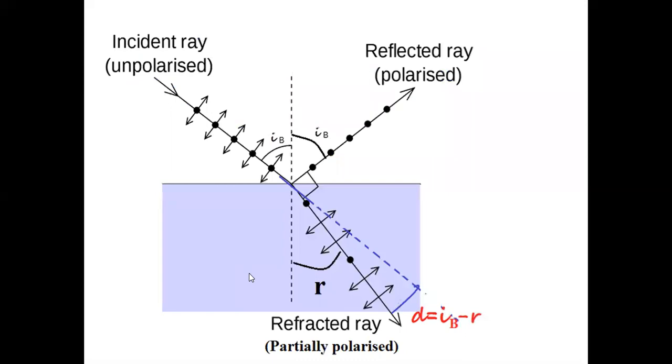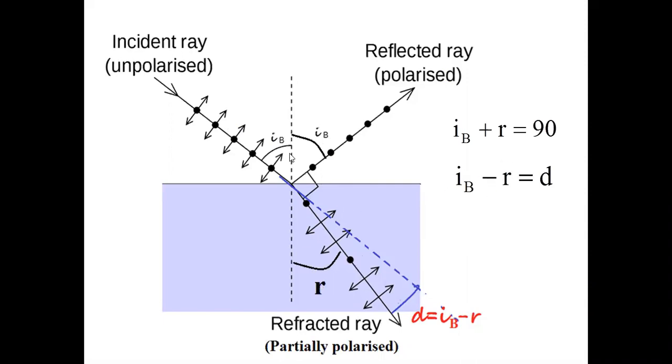IB is ready. Now you know this one, right? When the unpolarized light is incident at the Brewster's angle or polarizing angle, reflected light is completely polarized, refracted light is partially polarized, but at this angle, they will be perpendicular. Then IB plus R is equal to 90 degrees, and the deviation angle, deviation from the original direction, is how much this ray has bent. Deviation angle is equal to IB minus R. So IB plus R is equal to 90 degrees, because the remaining 90 is occupied here. This is total 180. And IB minus R is equal to D. That is an old principle, right? It is a ray optics principle.